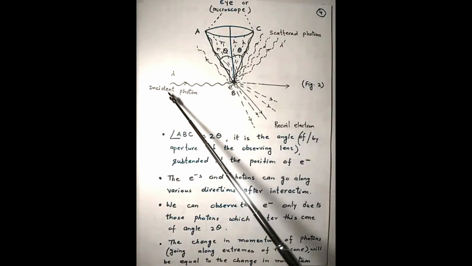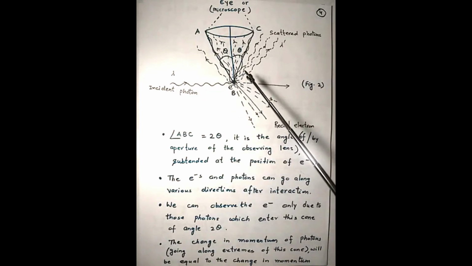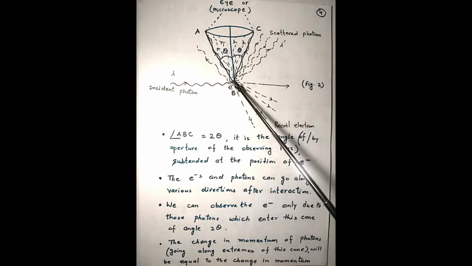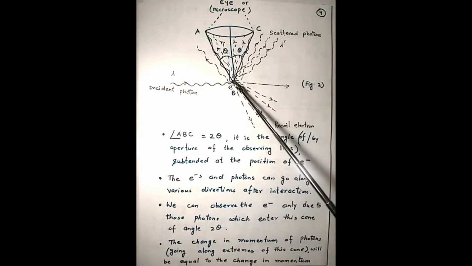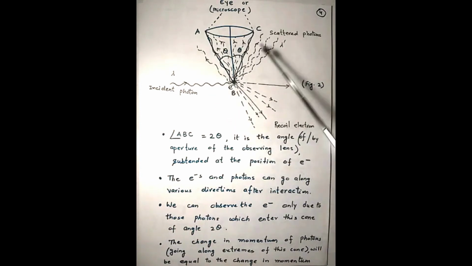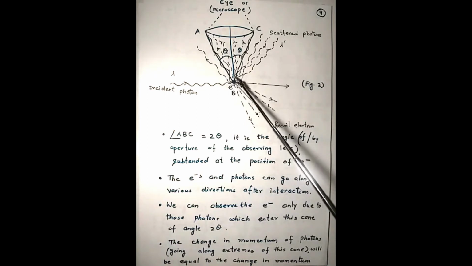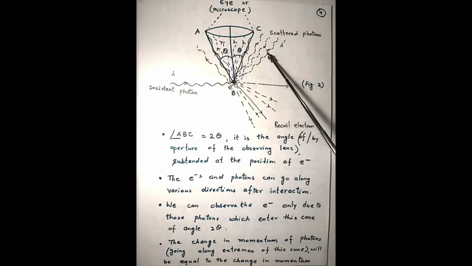Here I am explaining it with the help of this diagram in a bit more detail. Here only one photon is shown, but actually a large number of photons will be there. When they interact with this electron, after falling on it, they will be scattered in all possible directions, and depending upon the angle at which the scattered photon goes, the angle of recoil of the electron will also change, and accordingly the loss of momentum by the photon will be the gain in momentum of the electron. So the two are related.